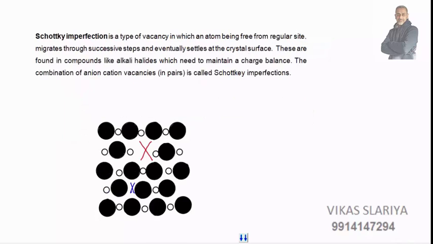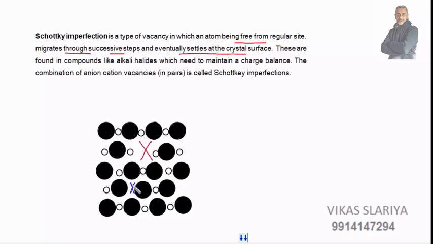Next we have Schottky imperfection. What is Schottky imperfection? It is a type of vacancy in which an atom, being free from its regular site, migrates through successive steps and eventually settles at the crystal surface. Take sodium chloride, one sodium then chlorine; let the white one be sodium and the other chlorine, some halides.